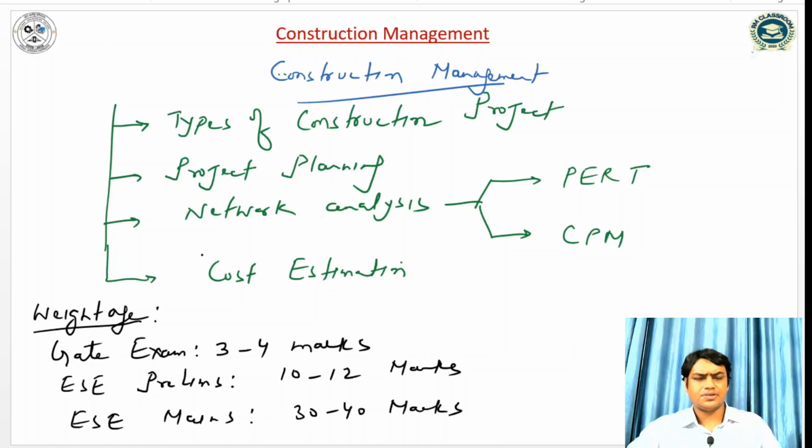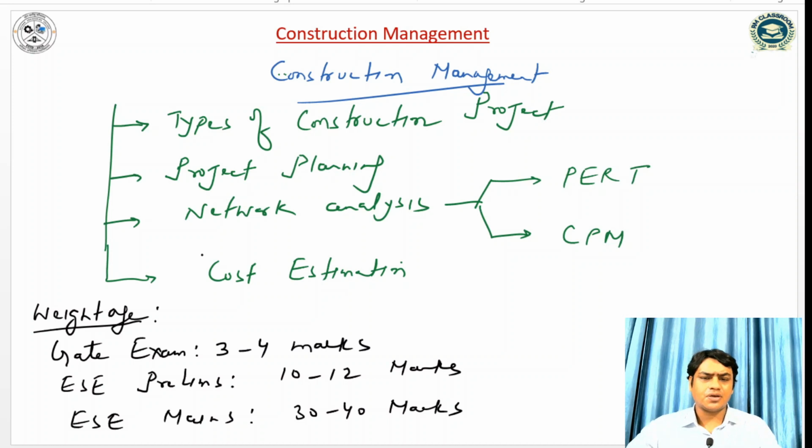Let us discuss. Firstly, I will discuss the syllabus of construction management. This is the GATE syllabus according to GATE 2021: types of construction project, project planning, network analysis like PERT and CPM, and cost estimation.